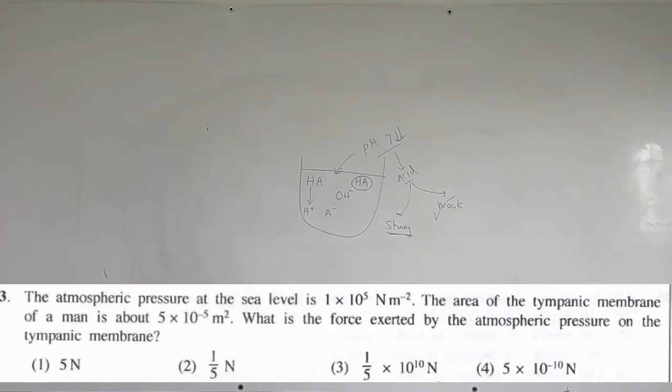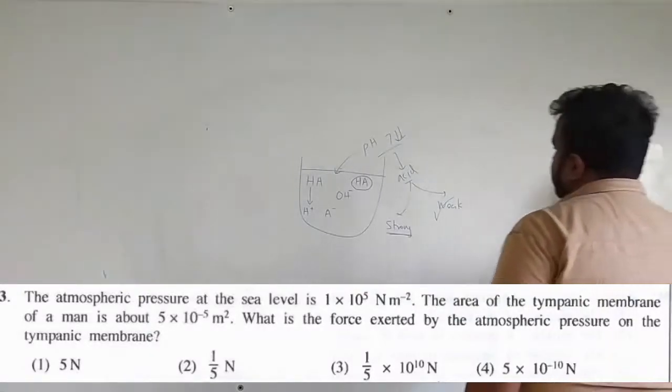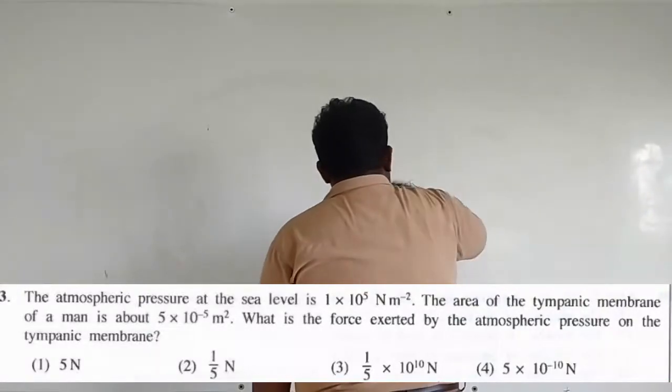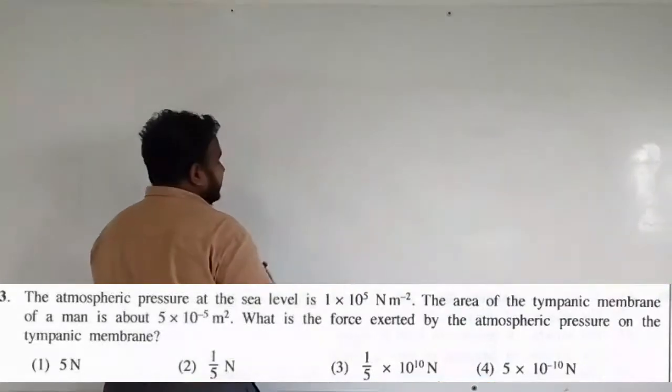If you go to the 23rd question, the atmospheric pressure at sea level is 1 into 10 to the power of 5 Newton meter minus 2. The area of the tympanic membrane of a man is about 5 into 10 to the power of minus 5. Right. So here, what is the tympanic membrane? The tympanic membrane is the membrane present inside the human ear.